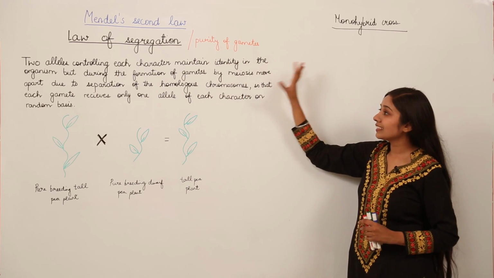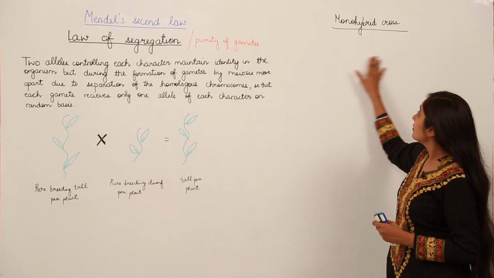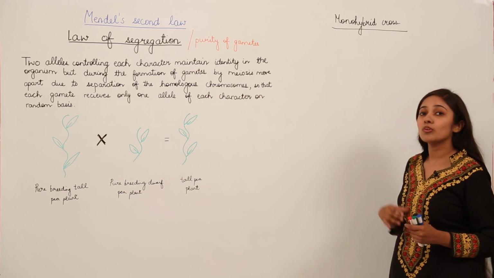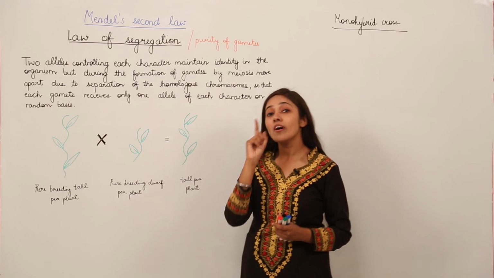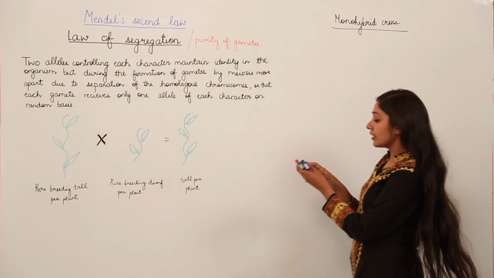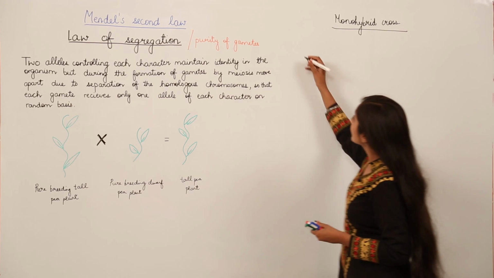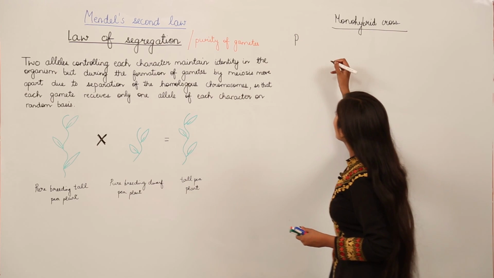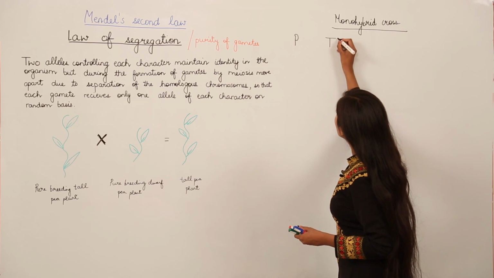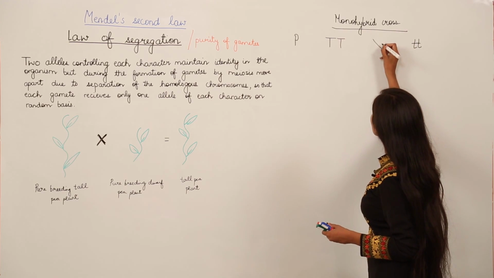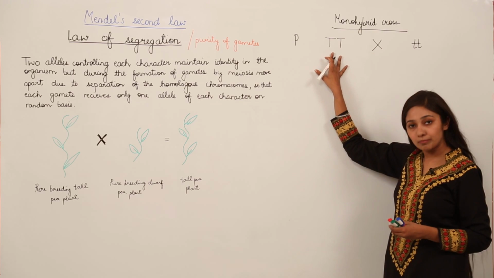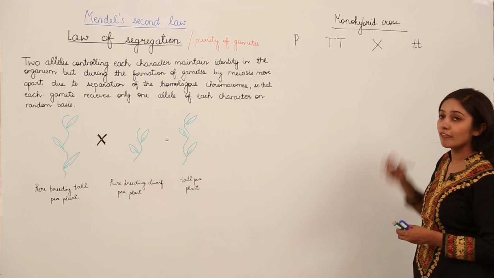We are going to discuss this law of segregation by a monohybrid cross. A monohybrid cross is a cross in which we are taking consideration of only one characteristic trait. So let us see how we are going to do this. We have parents, and the parents are pure tall and pure dwarf. So it's a cross between a pure tall pea plant and a pure dwarf pea plant.